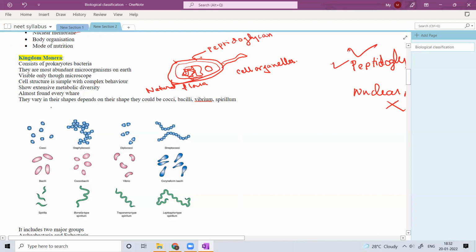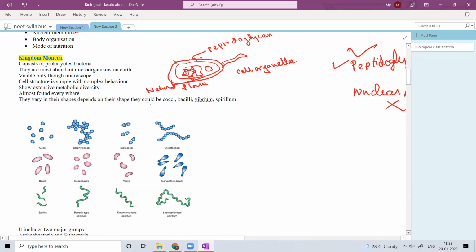Wherever you go, even inside your cavities like the oral cavity, or in your gut, you can find bacteria. In different habitats like marine habitats or hot springs, you can find some kind of bacteria. Many places you can find bacteria, and they vary in their shapes.